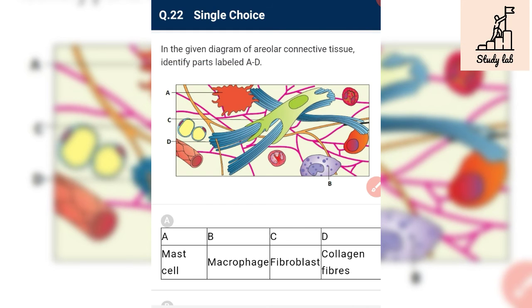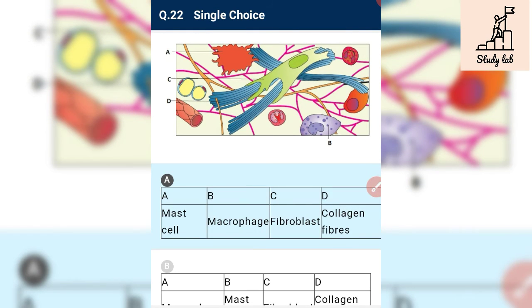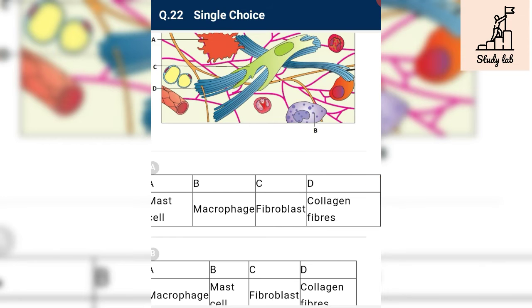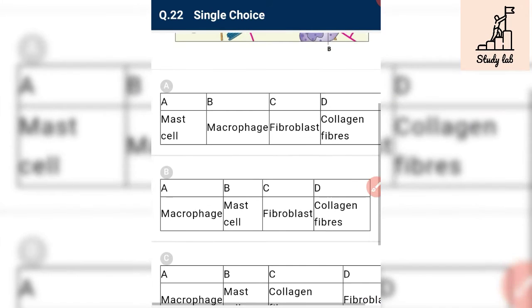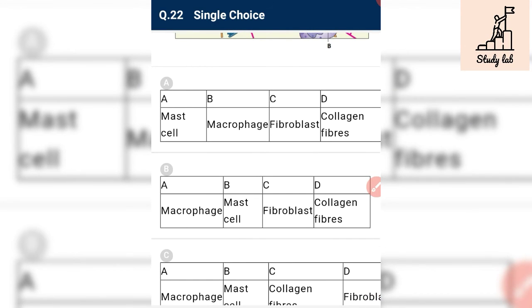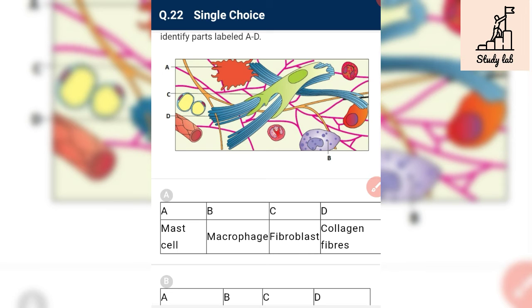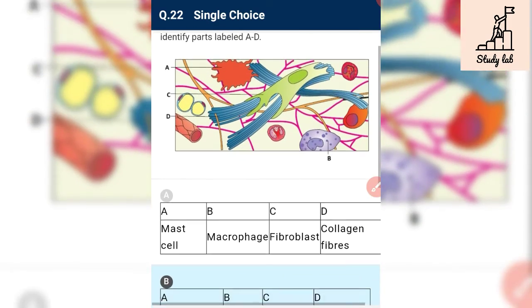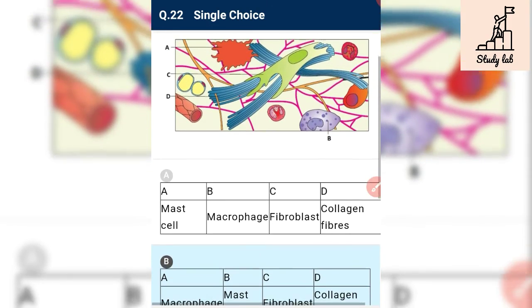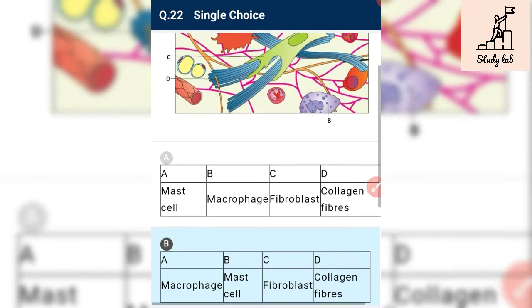B is mast cell, because it secretes serotonin, histamine and heparin. And C is fibroblast, that is a fiber secreting cell, and D is the collagen fiber. So our correct answer would be option B.